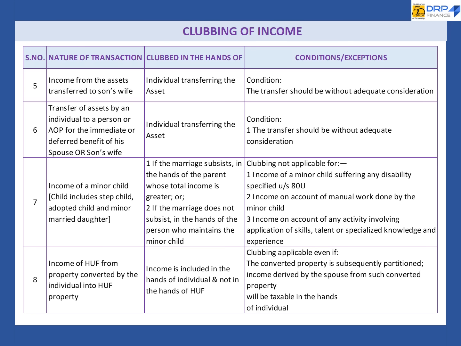Moving on, income from assets transferred to son's wife, transfer of assets by an individual to a person or AOP for the immediate or deferred benefit of his son or son's wife. Income of minor child includes stepchild, adopted child and minor married daughter. Income of HUF from property converted by individual into HUF property.